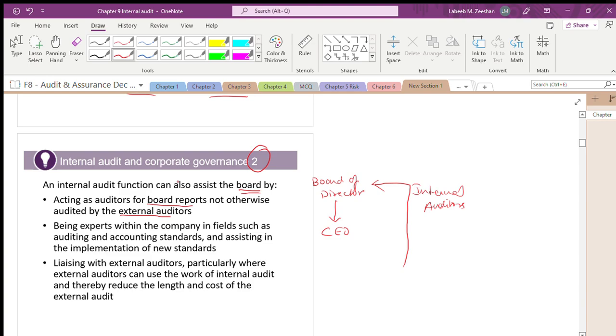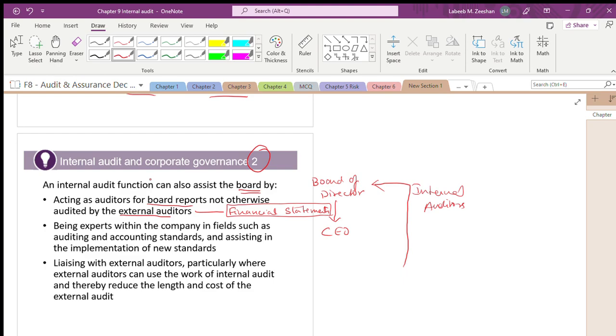What will they do? They will not take the things that external auditors are doing. External auditors, what will they do? External auditors are only doing what? Financial statements. Understand? I will write it here so that it will be easy for you. It is all part of the revision. What are the external auditors doing? They are only talking about financial statements, whereas the internal auditor will do everything which has not been done by the external auditors.